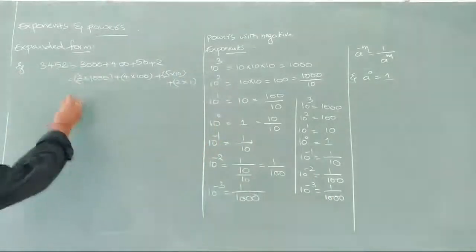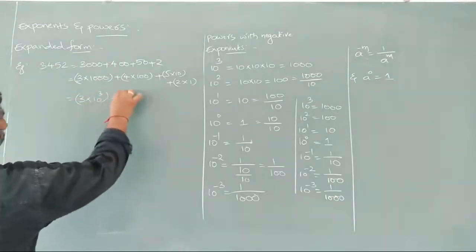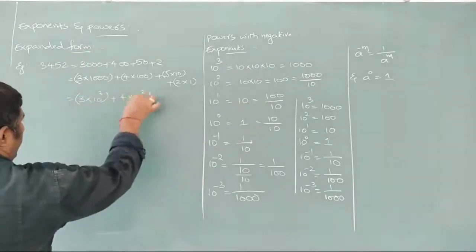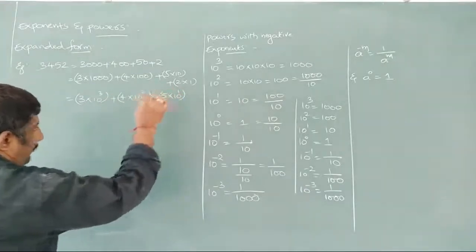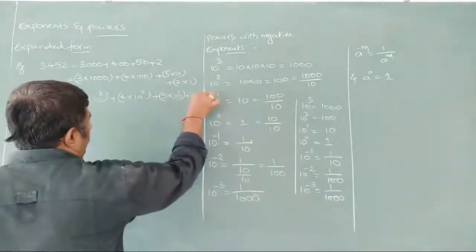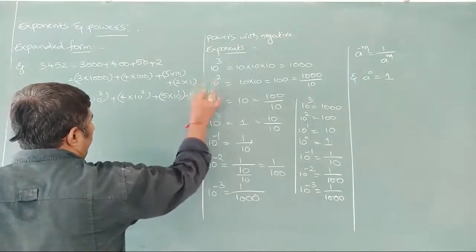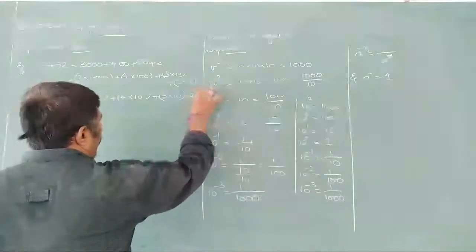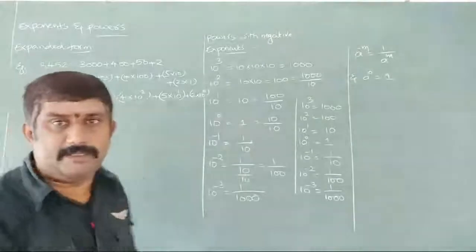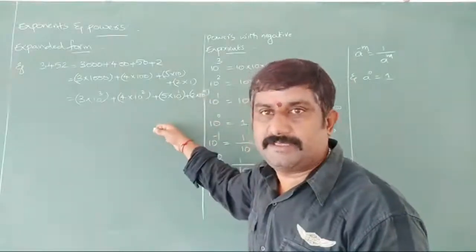How is it? 3 into 10 to the power of 3 plus 4 into 10 to the power of 2 plus 5 into 10 to the power of 1 plus 2 into 10 to the power of 0 we are writing here. So like this we can expand the given number in terms of exponents with the base 10.